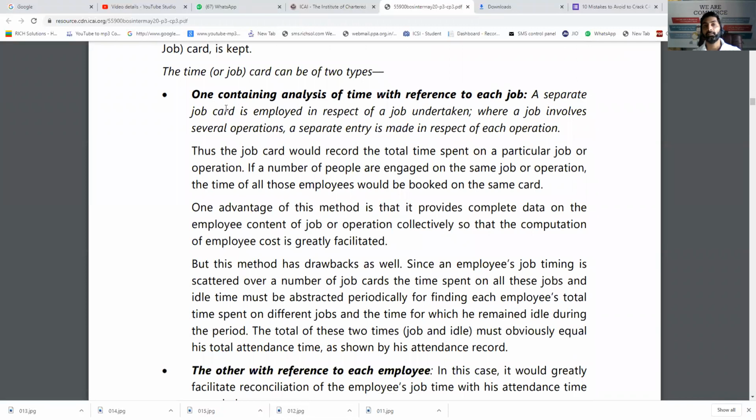So time booking can be done with the help of time cards. That time cards means there is a card whenever I am entering in a job, I will get it recorded from the job manager that I was on this job right from 11 up to 2 p.m. So that is job card. One containing analysis of time with reference to each job. So it is based on job. So that card is with the job manager and he will record the time of each and every person, Mr. A, Mr. B, Mr. C.